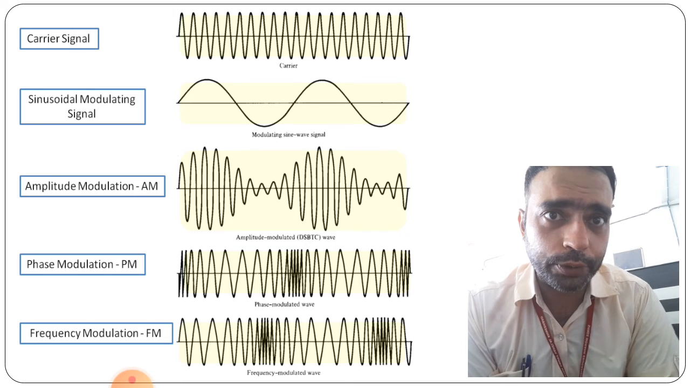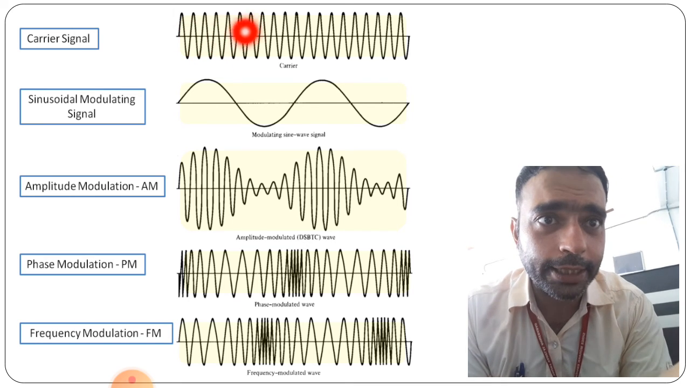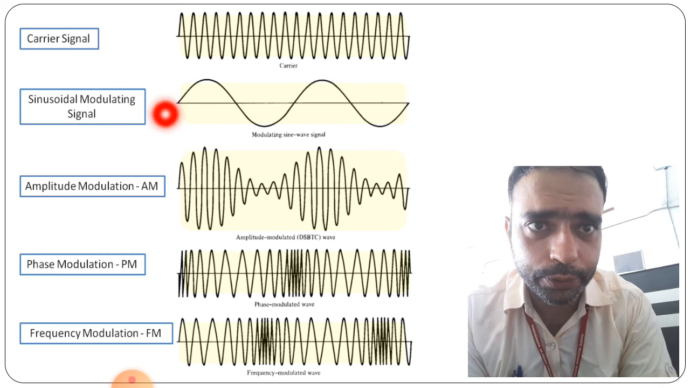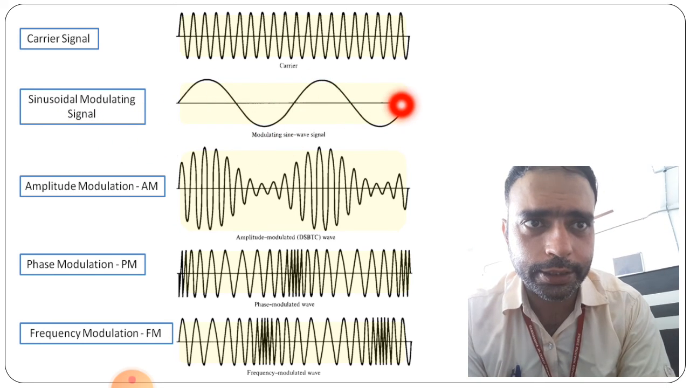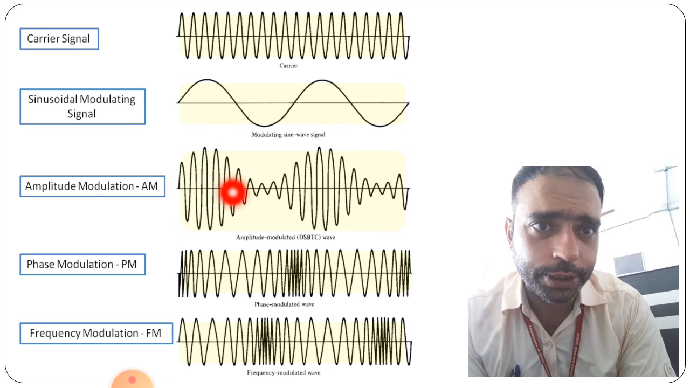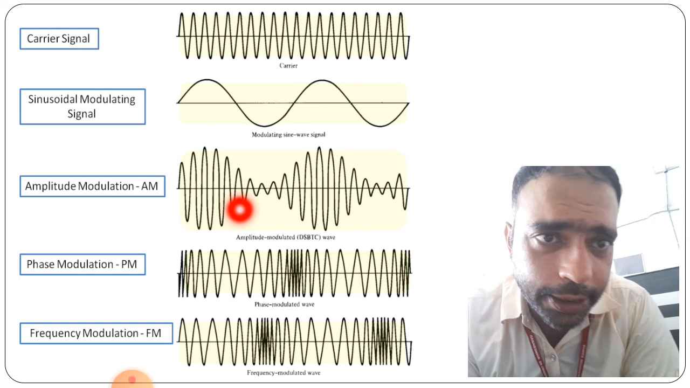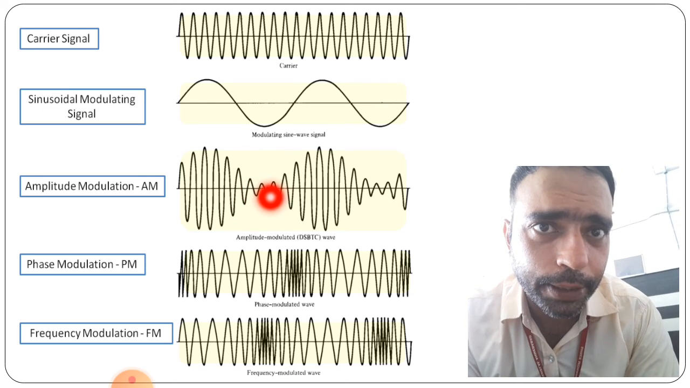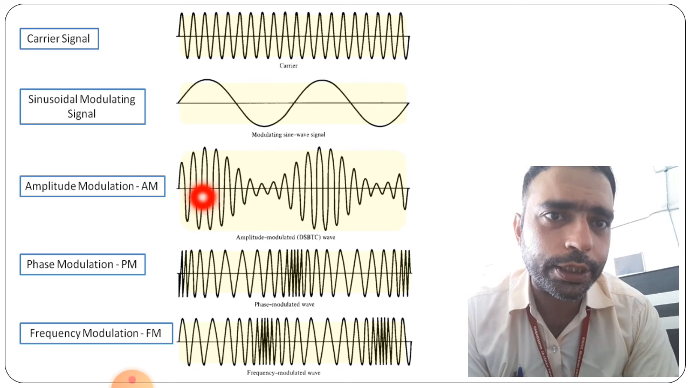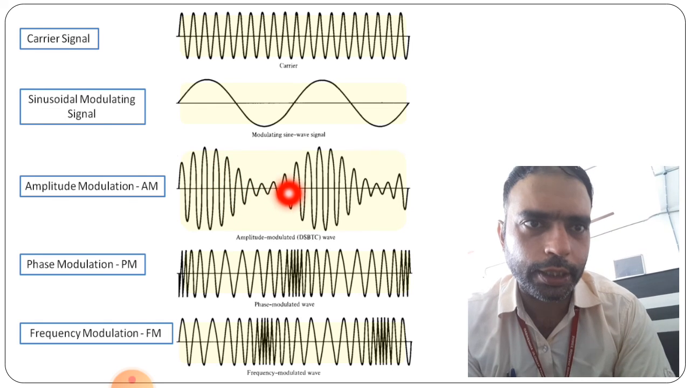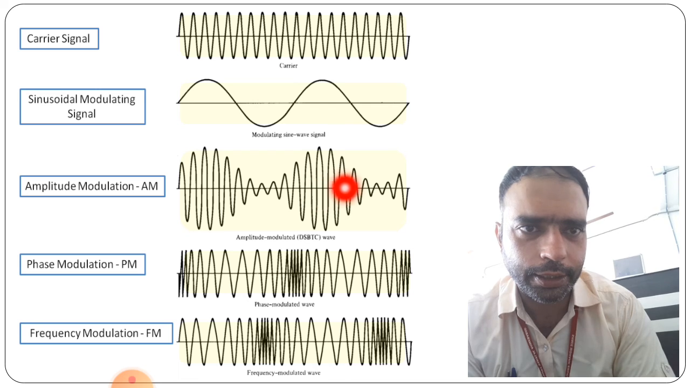Here we see the carrier signal having a constant frequency, right? And here we see sinusoidal signals in which one cycle is given. Now for amplitude modulation, we see some changes in the amplitude. When the 0 is there, it will go constant and then it goes downwards. So the amplitude is changing again and again here.